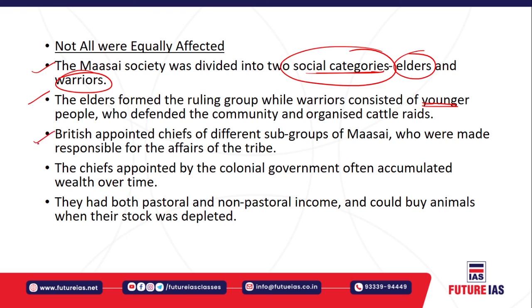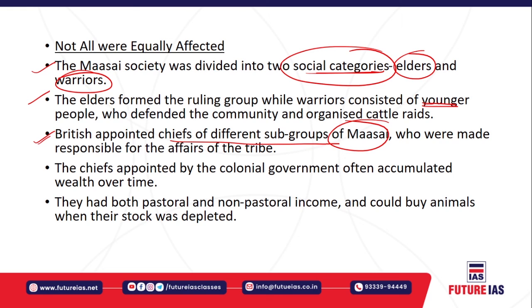Okay, now the British basically used to interfere in that life also. So the British appointed chiefs of the different subgroups of the Maasai, right? These chiefs of the different subgroups were responsible for the affairs of the tribe, and there was also clearly some sort of intervention in the life of the Maasai people. The chiefs appointed by the colonial government were not interested in the welfare of the Maasai people and the tribal people.